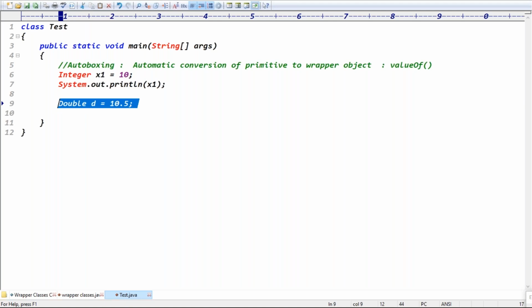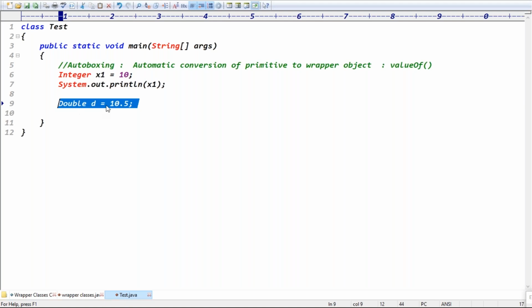Exactly. So here also, autoboxing is what? Automatically 10.5 is converted into the Double format. But what happened, Usman? Internally the compiler is using the valueOf method only to create this wrapper object. Because automatic conversion means, don't think we are simply not doing it, guys, that conversion is done internally by someone. Someone is the compiler.